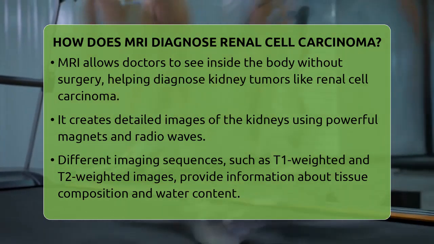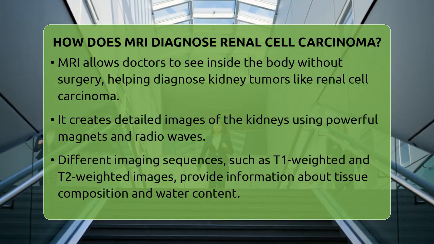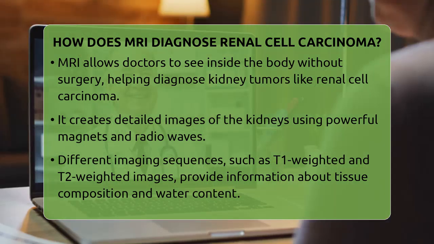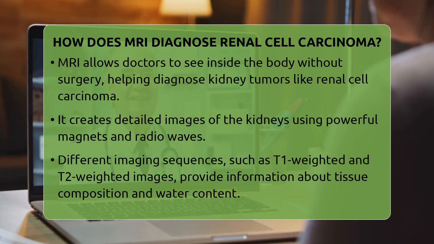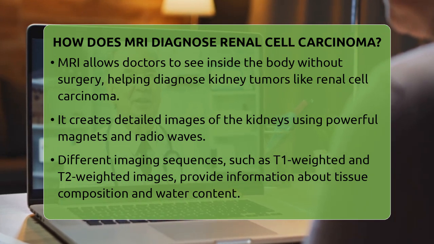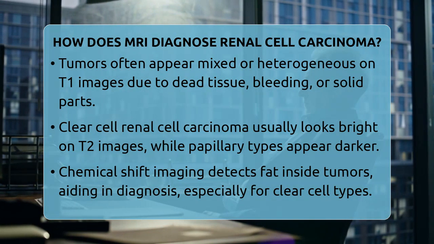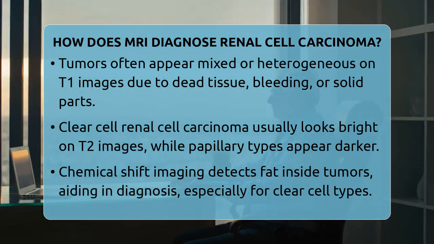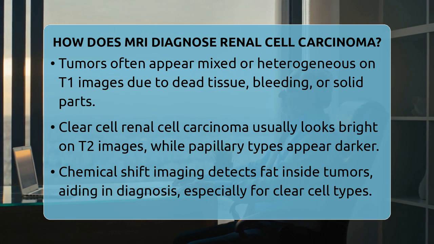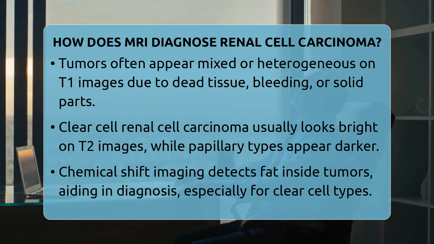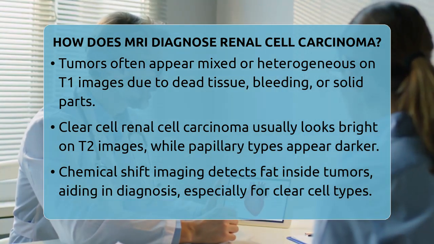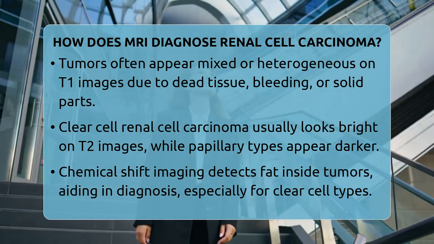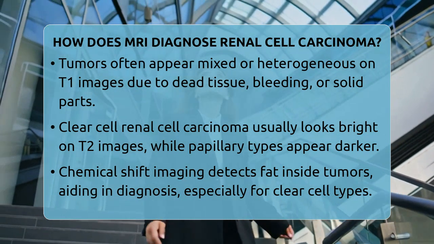Clear cell renal cell carcinoma usually appears bright or high in signal, making it stand out. Papillary types tend to look darker or low in signal, helping radiologists guess the tumor type. Sometimes, tumors contain fat inside, especially in clear cell types. When doctors use special imaging called chemical shift imaging, they look for a signal drop caused by fat, which helps confirm the diagnosis. Contrast agents are also used during MRI scans.